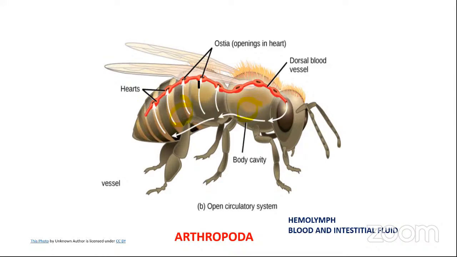In the circulatory system, Arthropoda have a heart, and this heart pumps blood into dorsal blood vessels that resemble arteries, and then into the cavities. This blood just drains the organs in the body.